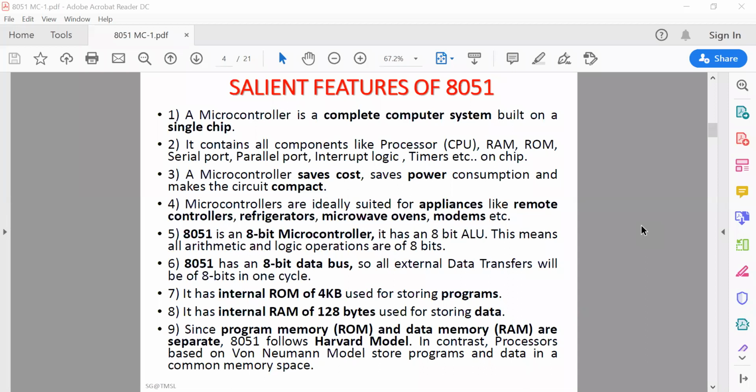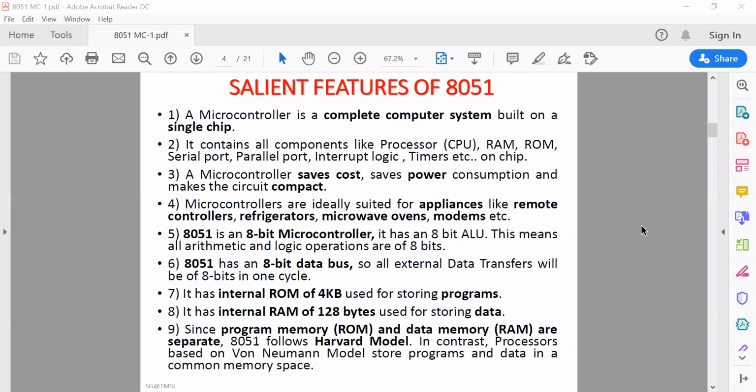So a microcontroller saves cost, saves power consumption, and makes the circuit more compact and simple. Because if every component is situated in a single IC, your cost must be minimized.